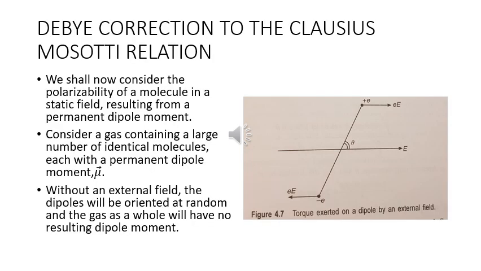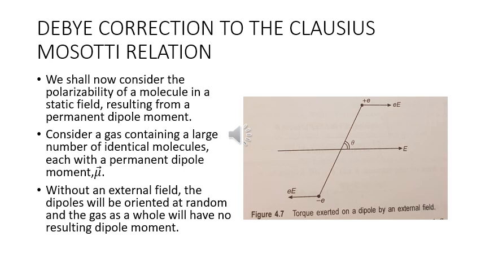Certain molecules possess an inherent dipole moment, and orientation of these dipoles in the direction of the applied field gives rise to another state of polarization of the molecule. Also, this polarizability has a temperature dependence. Therefore, we now come to the Debye correction to the Clausius-Mossotti relation.